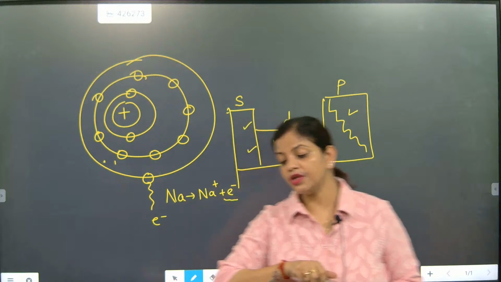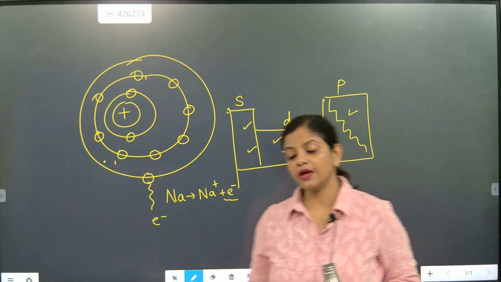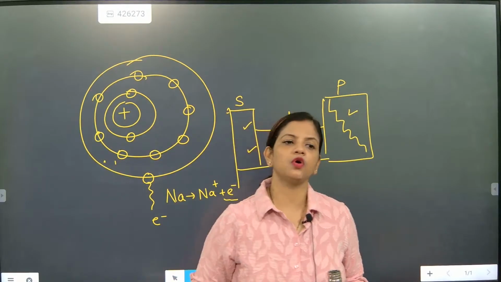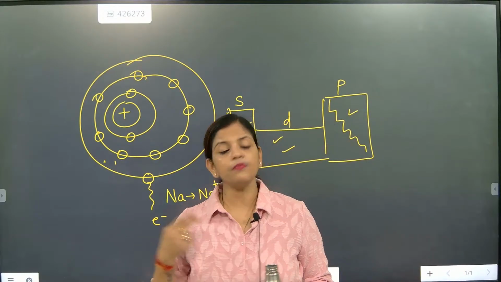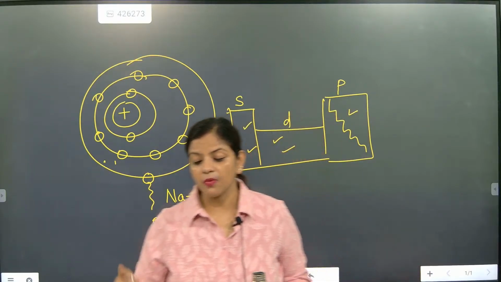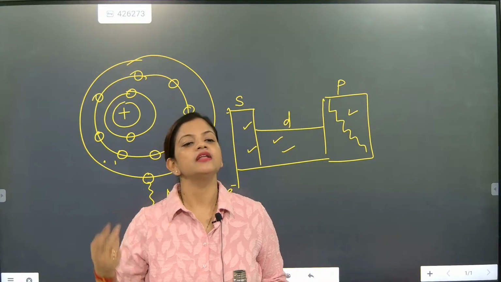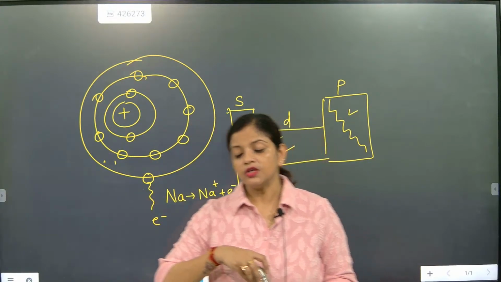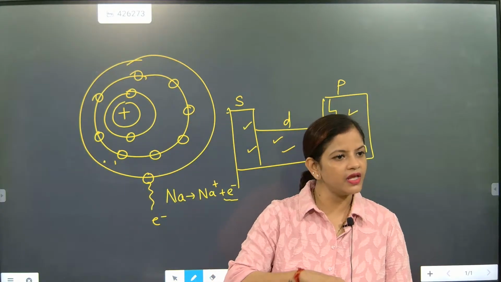Here you need to understand some of the most important facts about metals and non-metals. Today I am going to teach ions. Ions are of two types: one is called a positive ion, another is called a negative ion. Now, how is a positive ion formed, and how is a negative ion formed? That is very important.